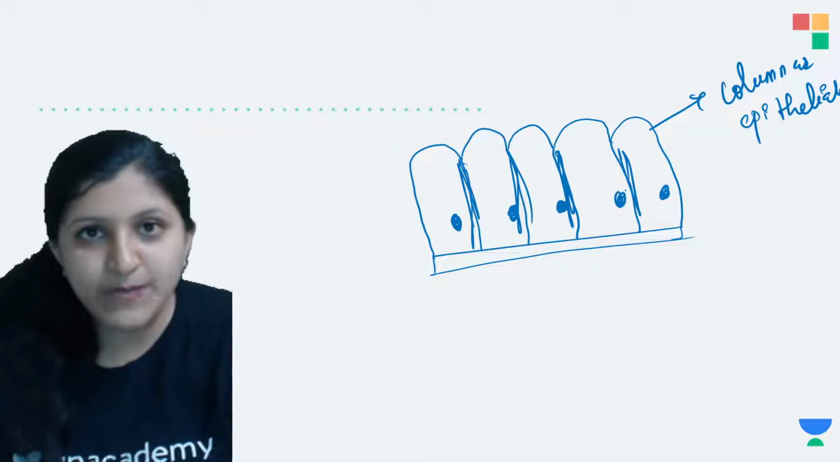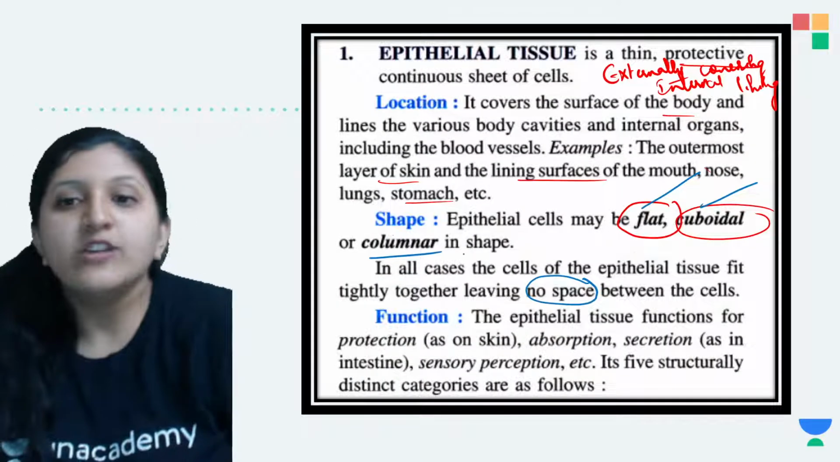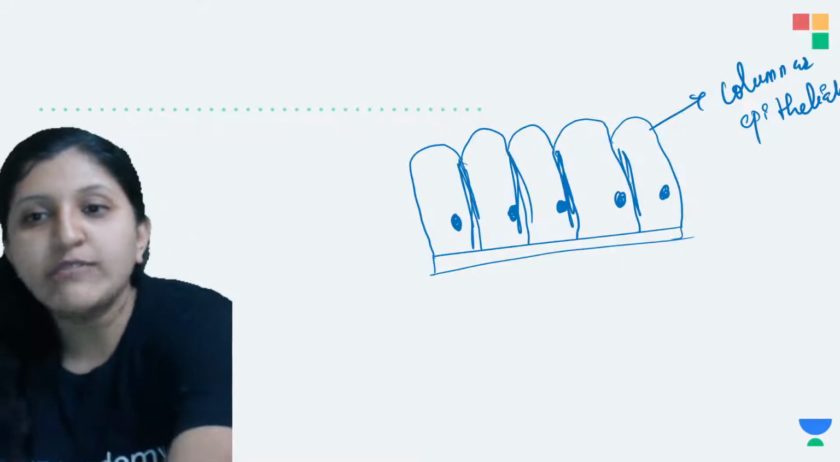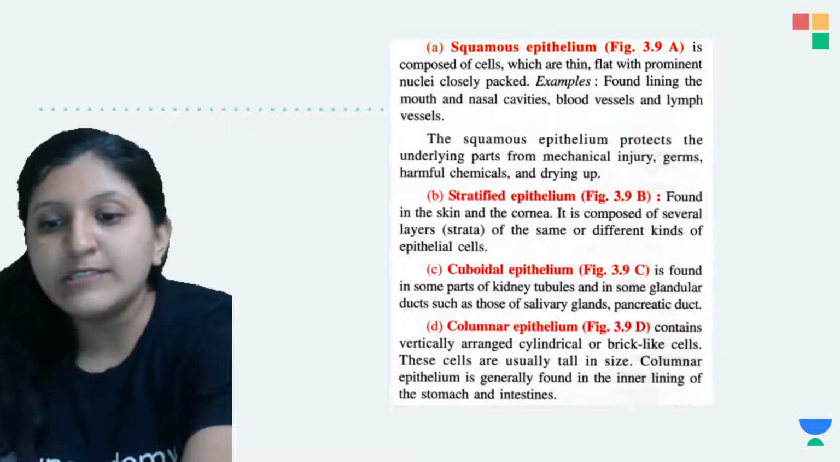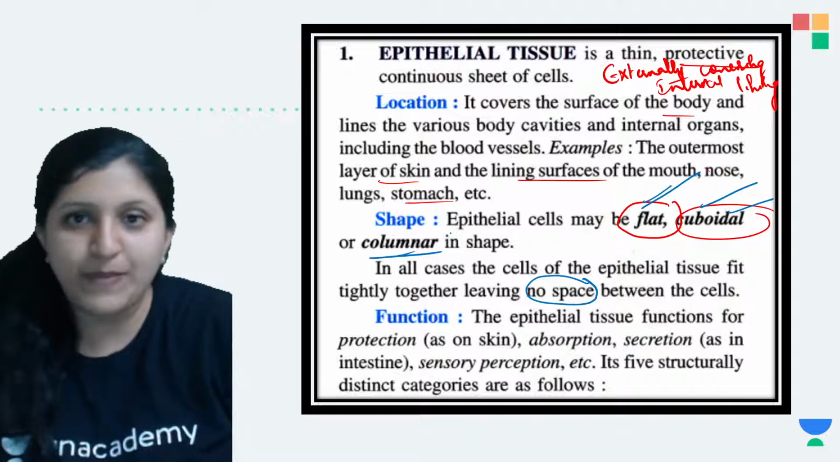So there is no space at all. Okay, so there is no space between the cells. So that is how the flat or the cuboidal or the columnar. So now this one is a columnar epithelium, but in the other cases, you can find there is little or no space also.